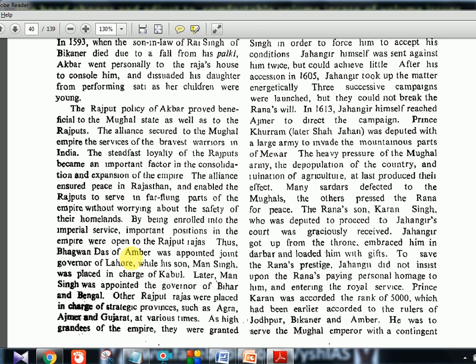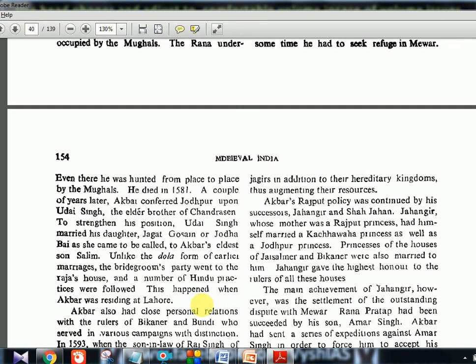Thus, Bhagwan Das of Amber was appointed joint governor of Lahore, while his son Man Singh was placed in charge of Kabul. So they are getting places like Lahore and Kabul to govern. Later, Man Singh was appointed the governor of Bihar and Bengal. Other Rajput Rajas were placed in charge of strategic provinces such as Agra, Ajmer and Gujarat at various times. As high grandees of the empire, they were granted Jagirs in addition to their hereditary kingdoms, thus augmenting their resources. Later you will see that this was also a reason for the Mughal dynasty to collapse.